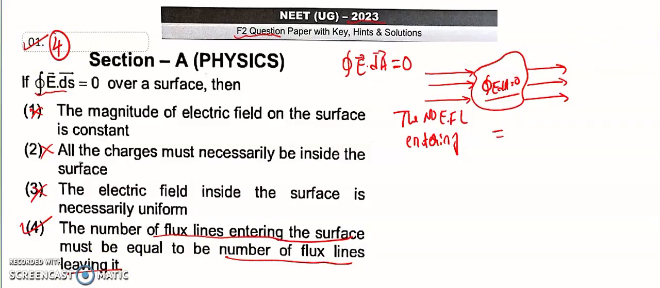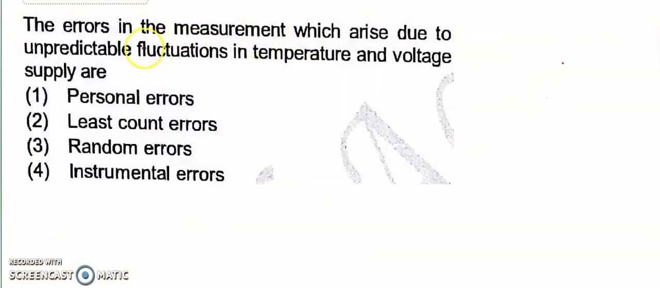So let's see the second question. So what is the second question? The error in the measurement which arises due to the unpredictable fluctuations in the temperature and voltage. So unpredictable fluctuations is called what? Random error. That is option 3, the right answer. So random error is unpredictable. So for the fluctuations in the temperature and voltage, random error is the right answer.